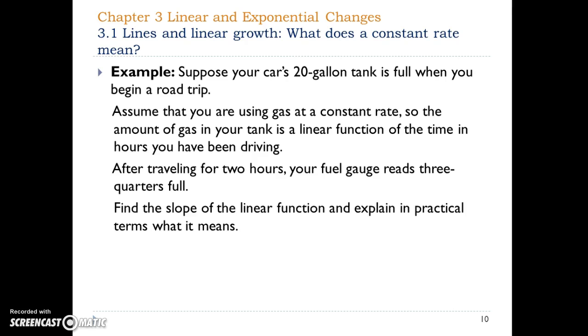And the other point is at time 2 hours, we have 3/4 of 20 gallons. Given the 2 points, or 2 ordered pairs, we can use the formula on the previous slide to find the slope. In addition to that, we have the initial value, the initial amount of gas in the tank, which is 20 gallons.